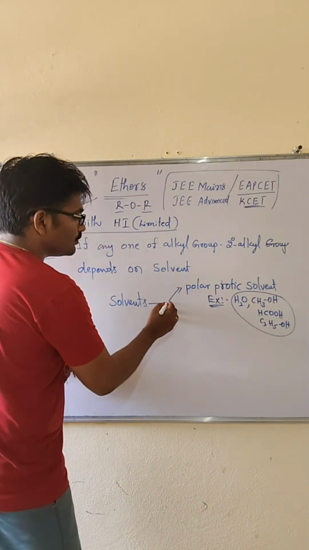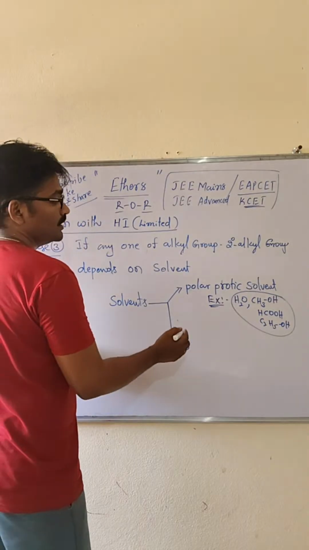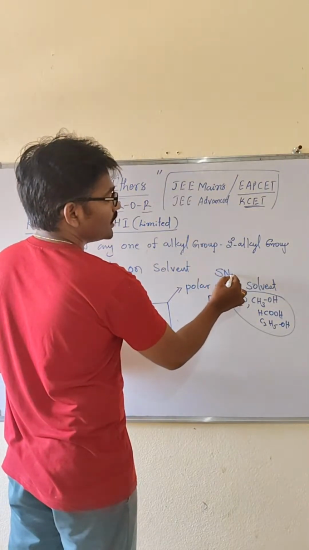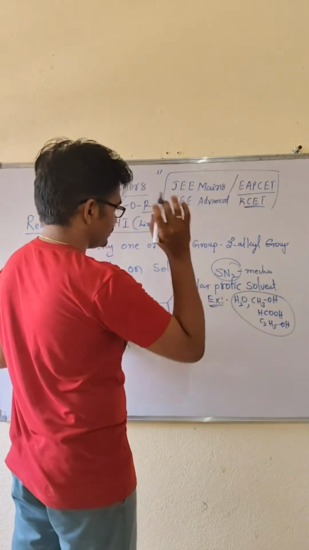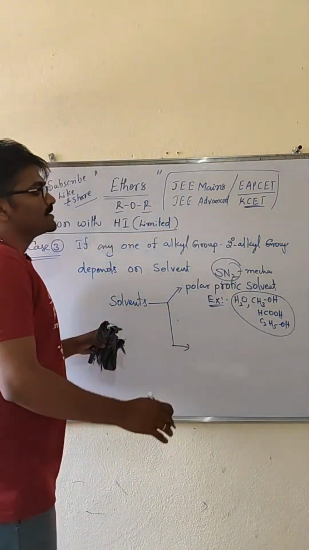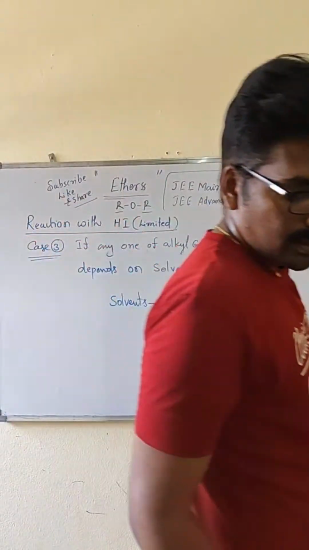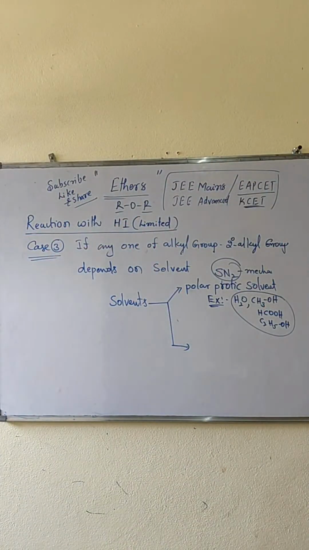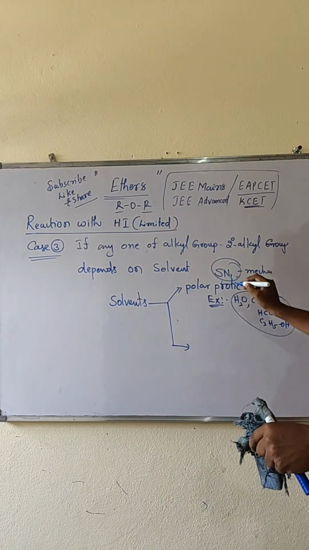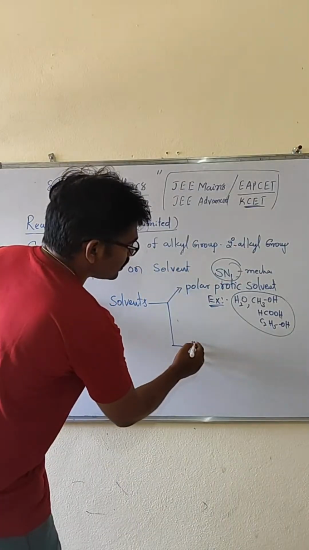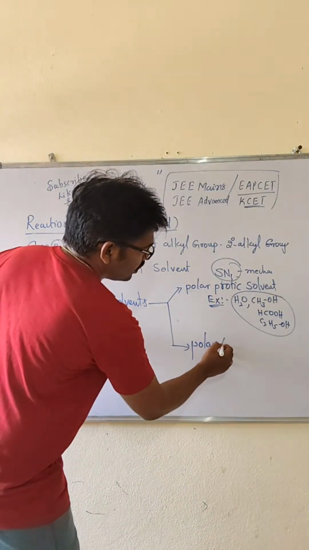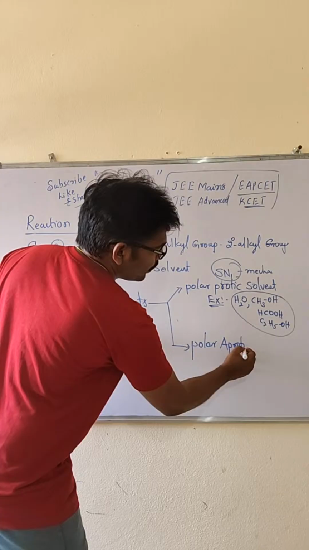So in the presence of polar protic solvents, what happens? SN2 mechanism takes place... I am very sorry for this. Polar protic solvents give SN1, not SN2. Polar protic solvents, SN1 mechanism takes place. Then polar aprotic solvents, for example acetone, CH3-C double bond O-CH3. Why are we calling them polar aprotic solvents?